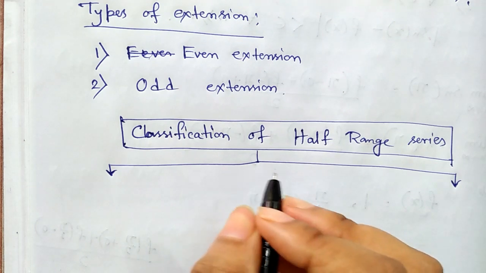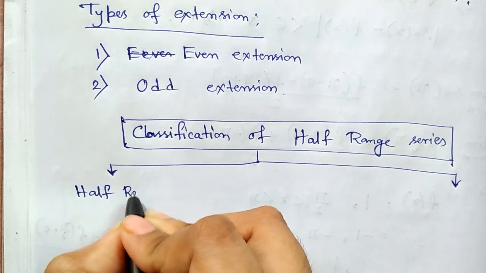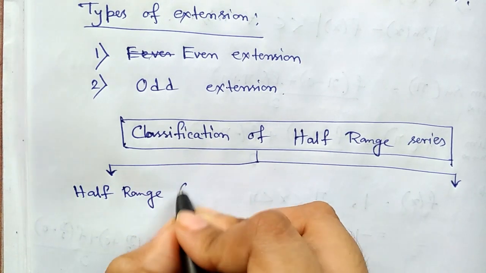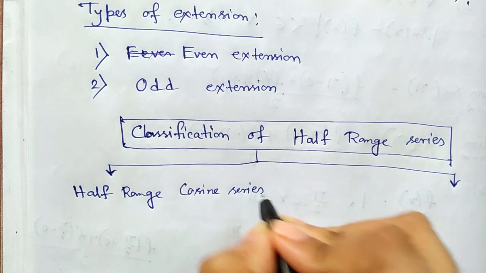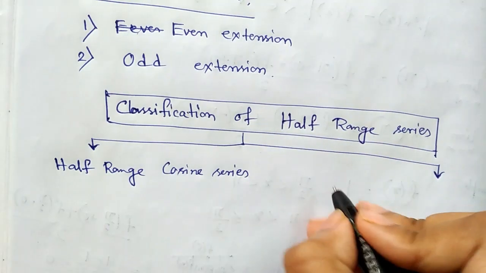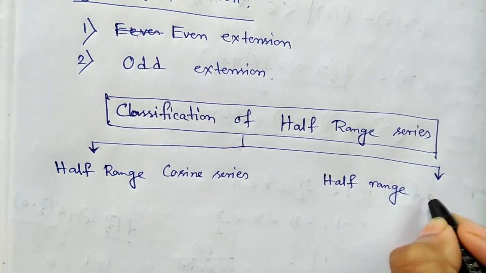There are two types of half-range series. One is the half-range cosine series. Another one is the half-range sine series.